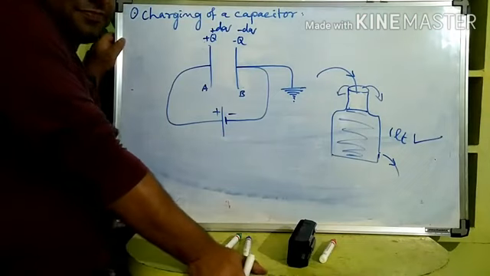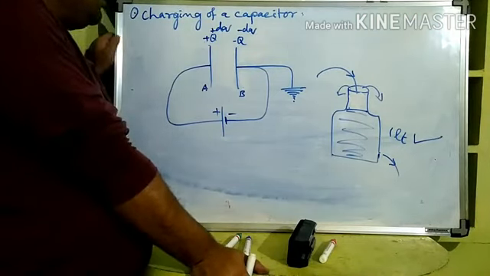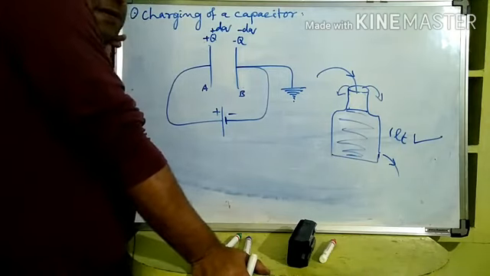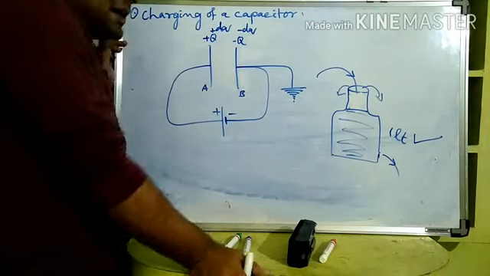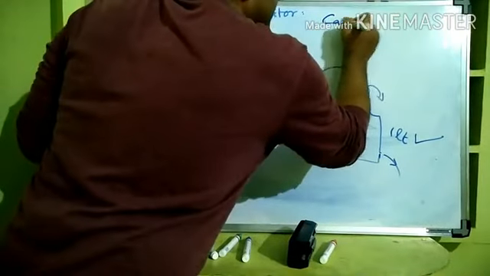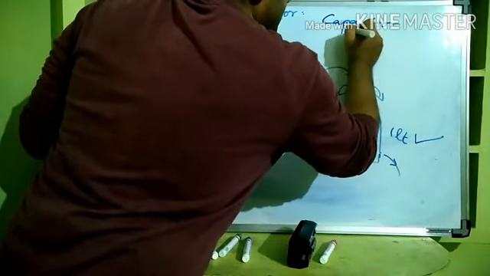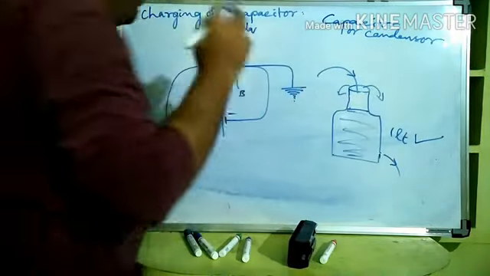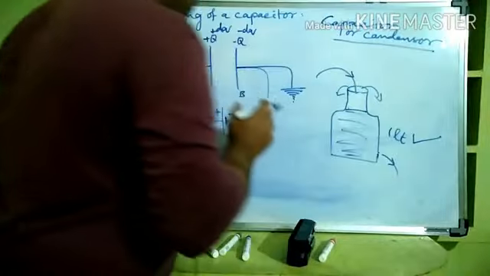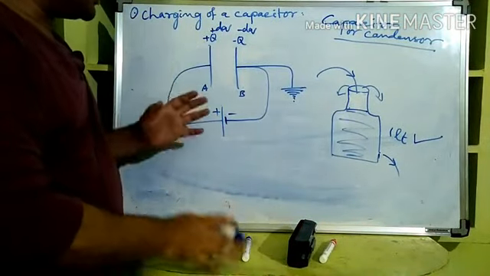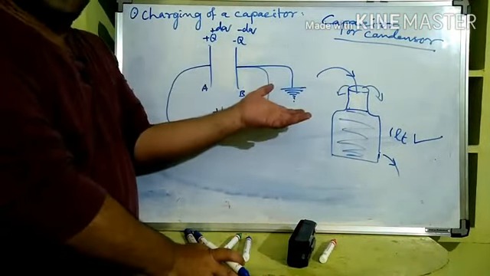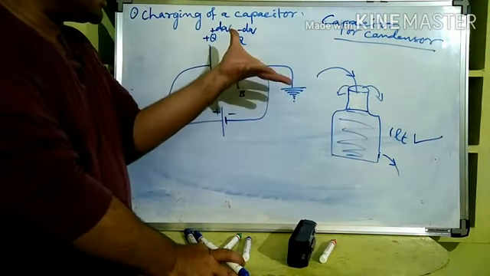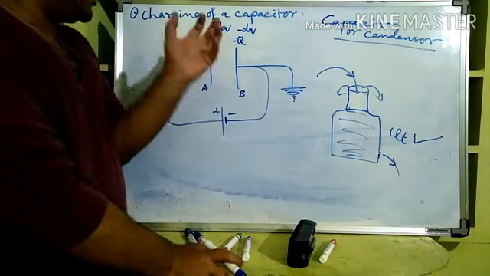Is it clear? Now we can define a parallel plate capacitor, also called a condenser, as an arrangement which provides larger capacity in a smaller space. Why smaller space?